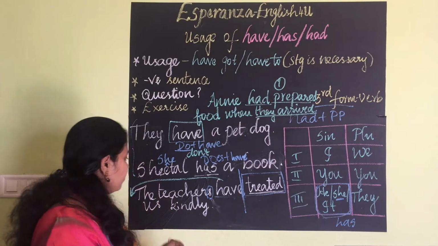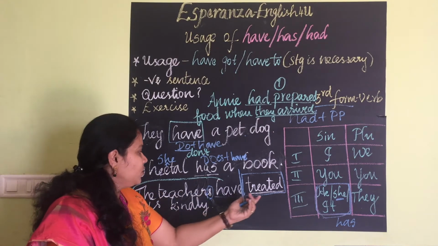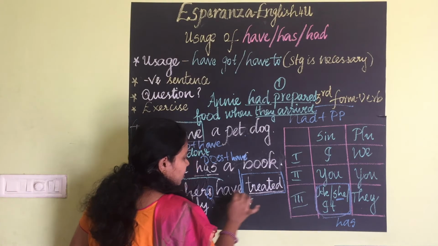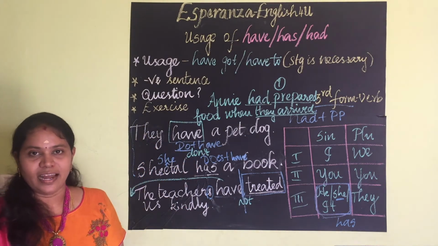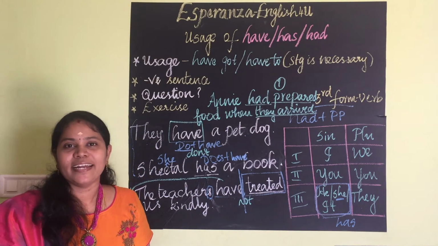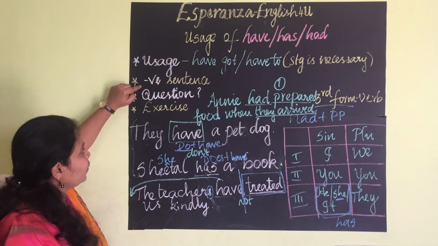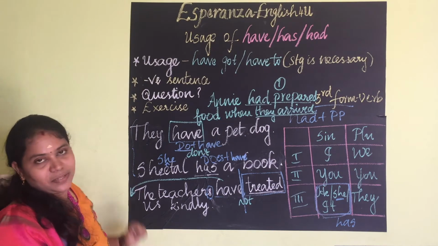Clear? "The teacher have not treated us kindly." Here we have to add not. They have not treated us kindly. This is a way to frame negative sentences. Hope you have understood how to frame negative sentences and questions.